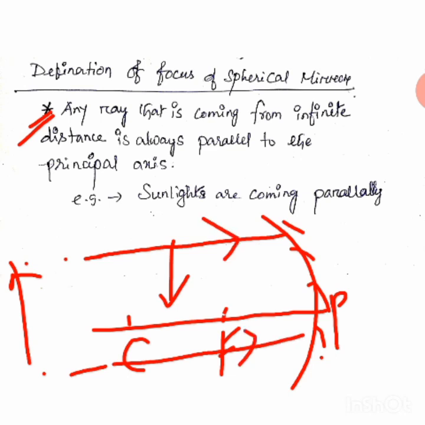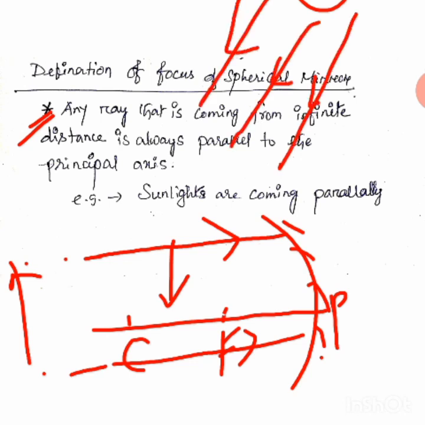Actually, suppose the sunlight: sunlight is coming from infinite distance. We know the sun is so far away from here. Suppose this is the sun, and lights are coming like this, parallelly, from the sun.